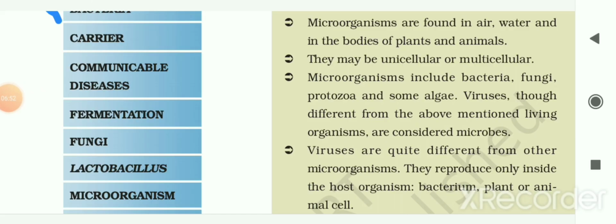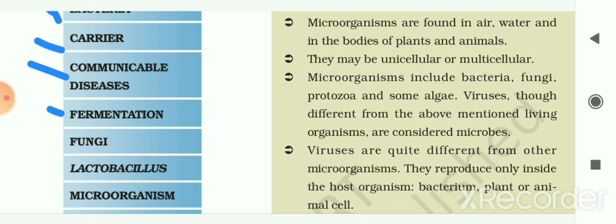So we had already seen that some insects and other animals who are responsible for spreading pathogenic microbes are called carriers. The next is communicable disease. So disease spread by air, water, food or by contact with infected or diseased person is known as the communicable disease. The next is fermentation. So the process of conversion of sugar into alcohol is called fermentation.